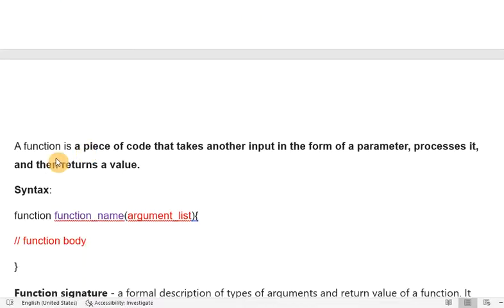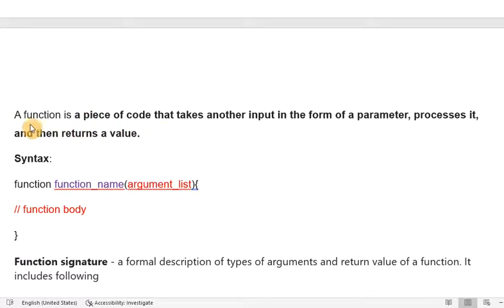So this is the definition of a function. You can see a function is a piece of code that takes input in the form of parameters, processes it, and then returns a value. So a function is nothing but a piece of code, or you can say a group of code, which can take input in the form of arguments or parameters.